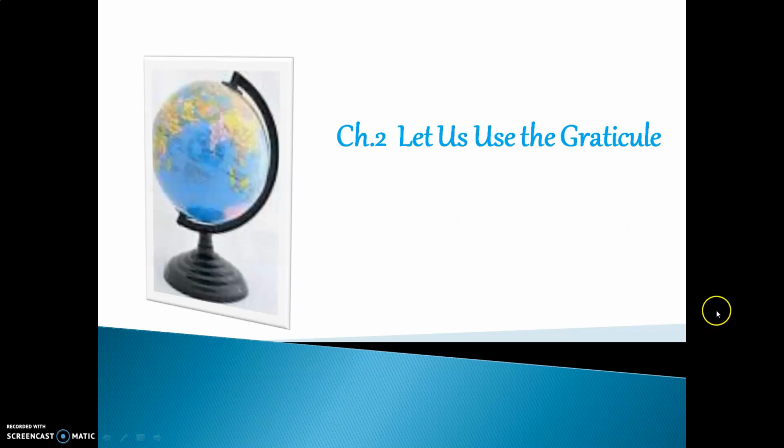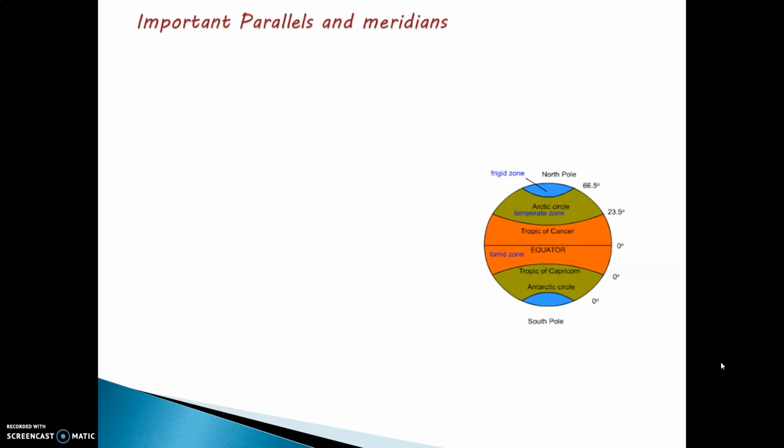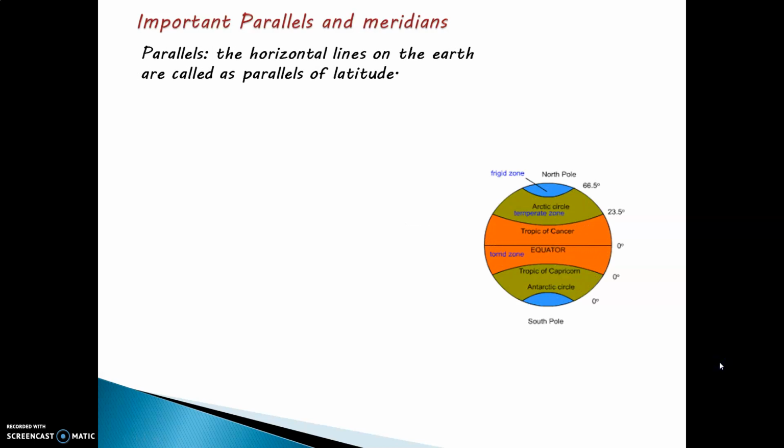We have completed our chapter 1 and now we have entered our chapter 2. Let us use the gratitude. In this, we have learned the names of the important parallels on the earth. Parallels mean the horizontal lines on the earth, which are called the parallels of latitude. We have learned the names of the various parallels on the earth.